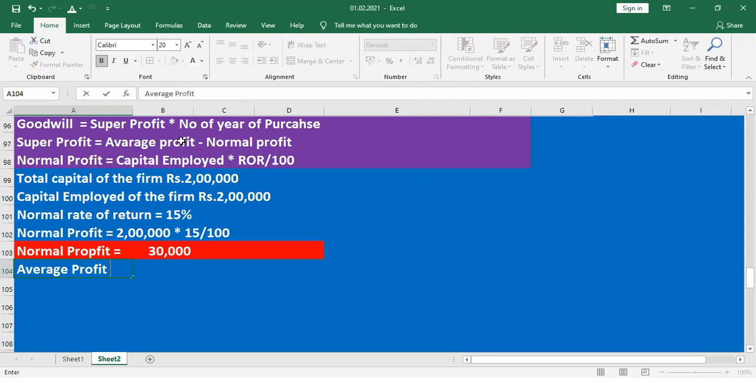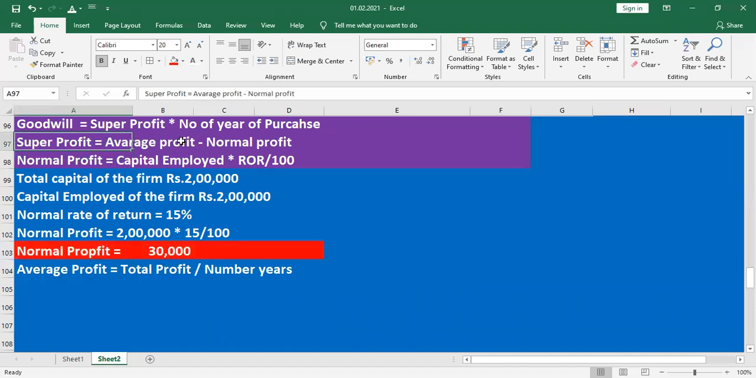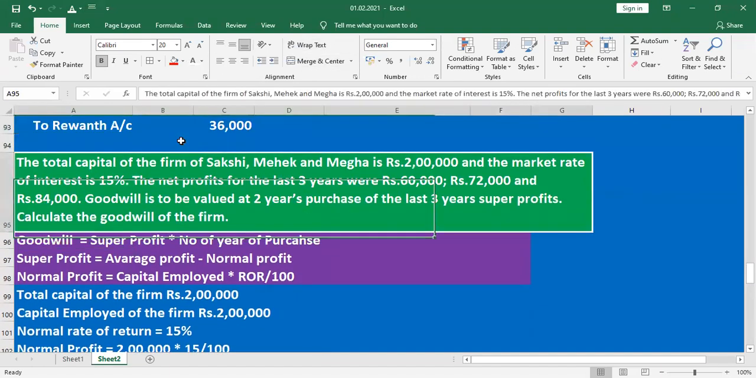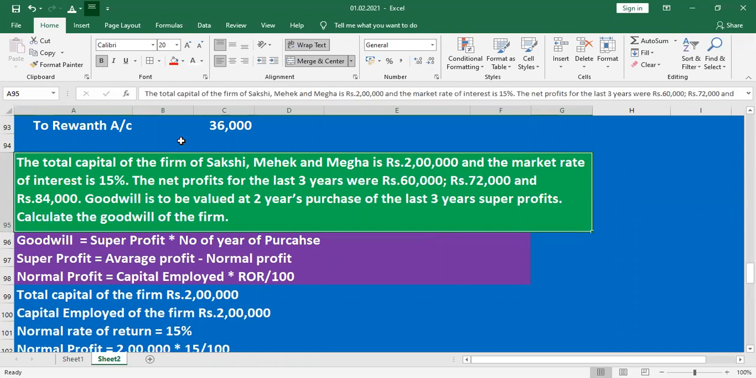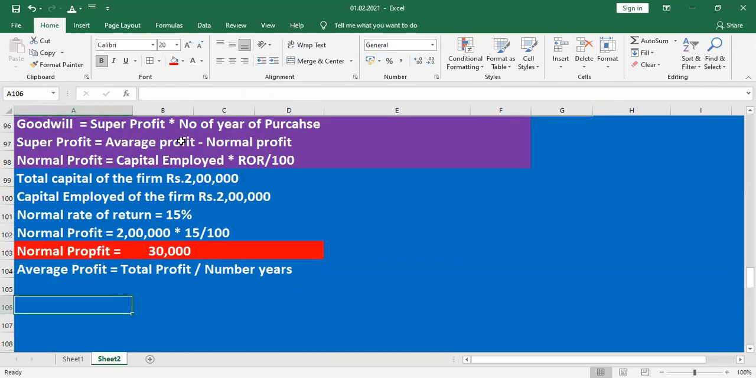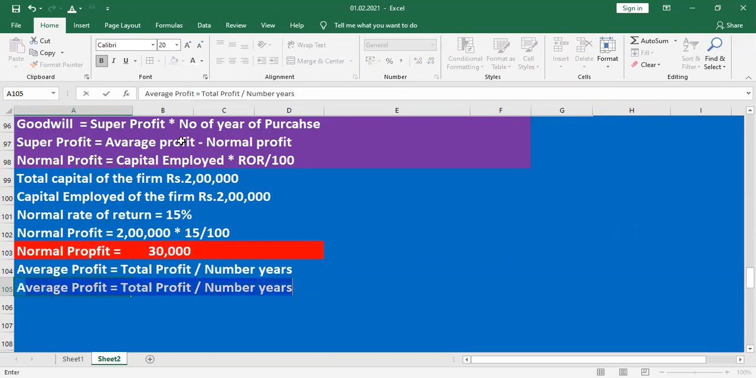Average profit, total profit, by number of years. Okay, what is the total profit? They are given the 3 years profit: 60,000, 72,000, 84,000. Apply the formula for average profit.